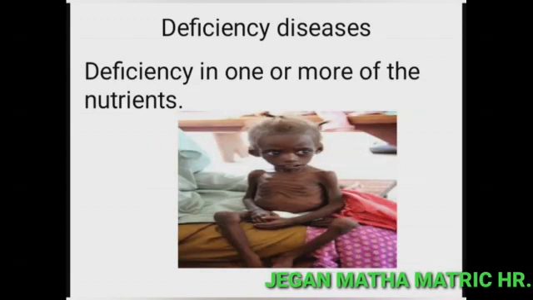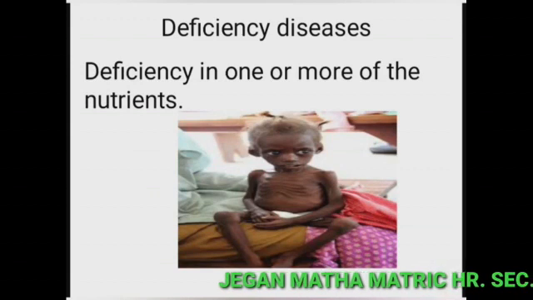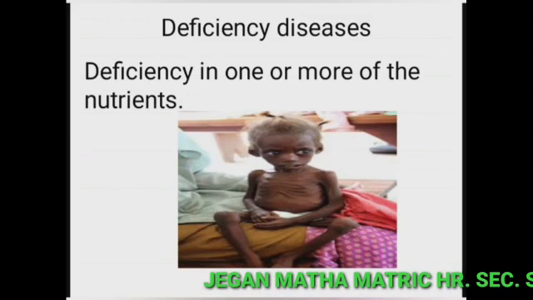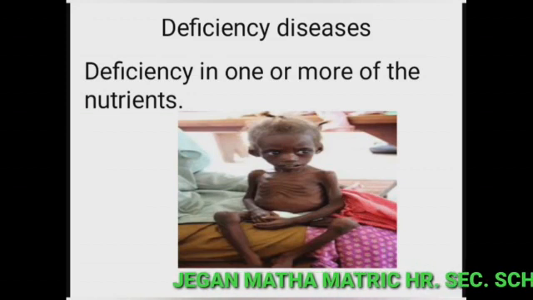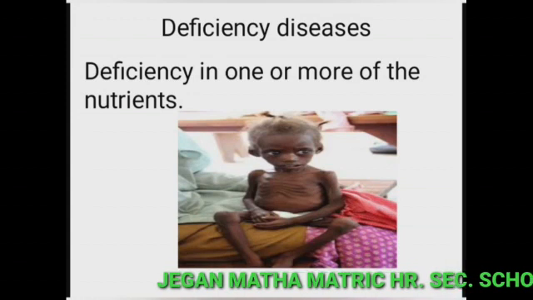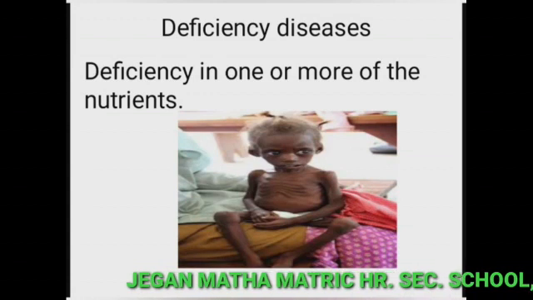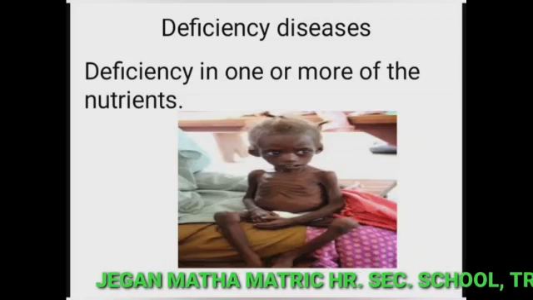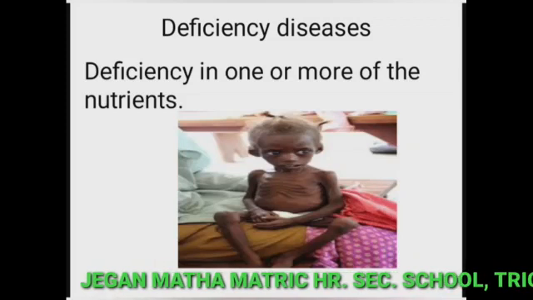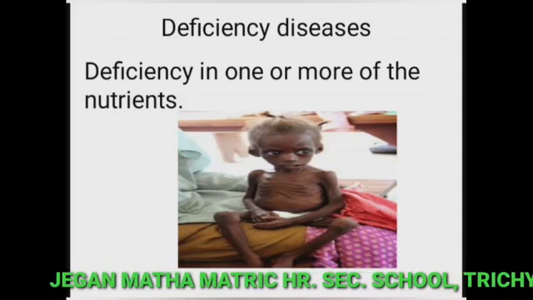Next one is deficiency diseases. So we know what a balanced diet is. A diet which contains all essential nutrients in correct proportion is indispensable for maintaining good health. So, a diet which contains all essential nutrients in correct proportion is called a balanced diet. This is used to maintain good health. Deficiency in one or more of the nutrients causes various diseases. These are called deficiency diseases.